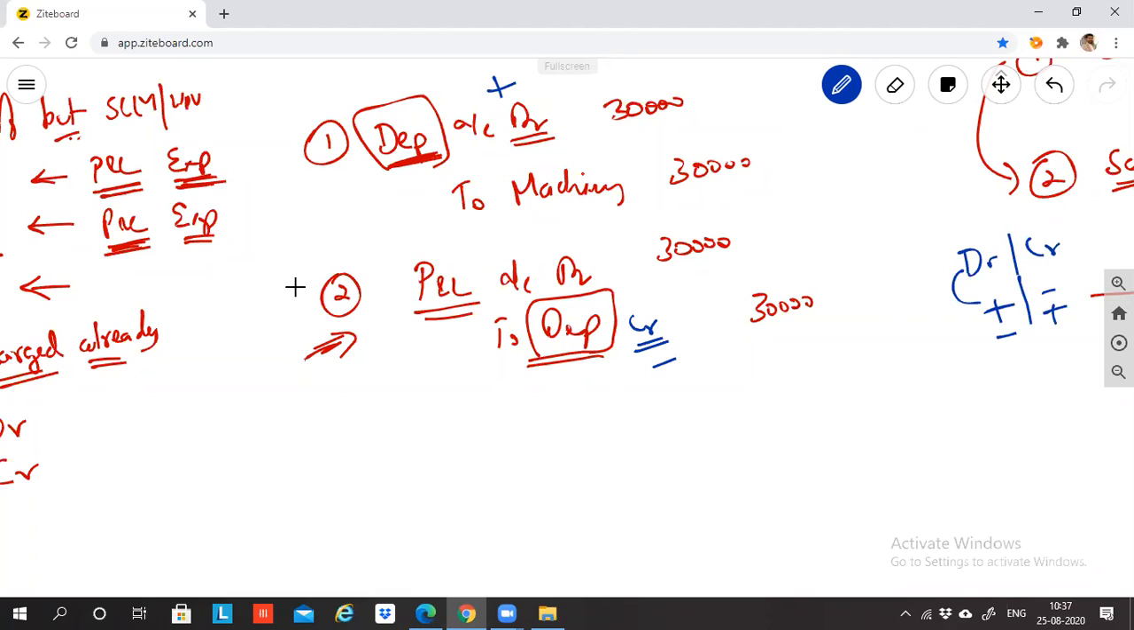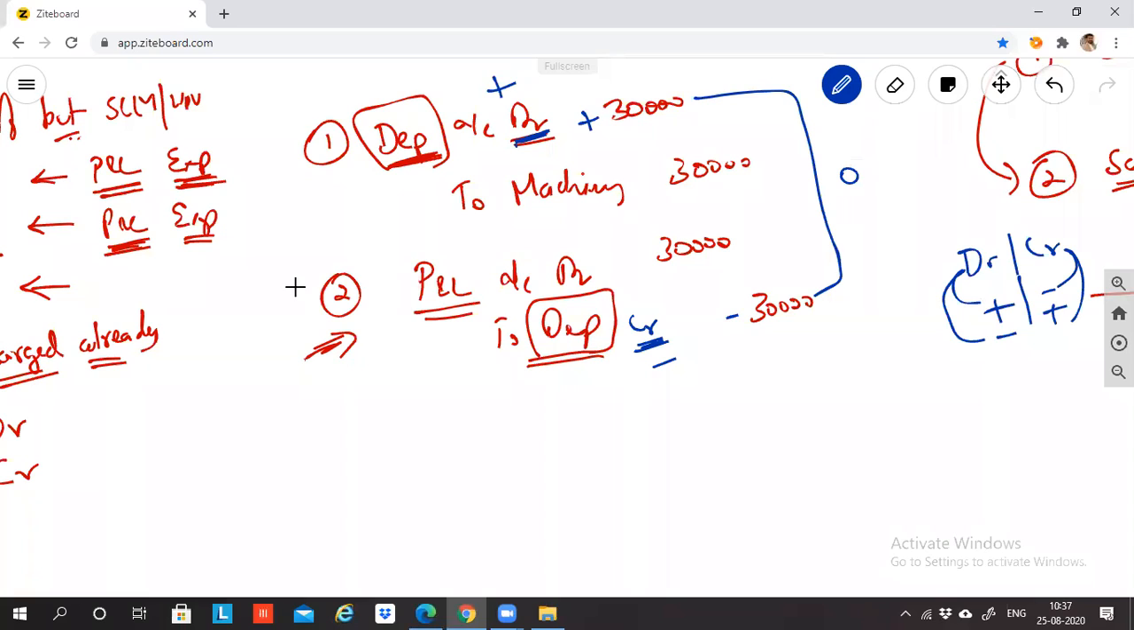Debit will sometimes act as plus and sometimes as minus. Credit will sometimes act as minus and sometimes as plus. We studied this in the concept of the modern approach. So depreciation debit, depreciation credit means one is plus, another is minus. Plus 30,000, minus 30,000. Can I say depreciation will become zero?